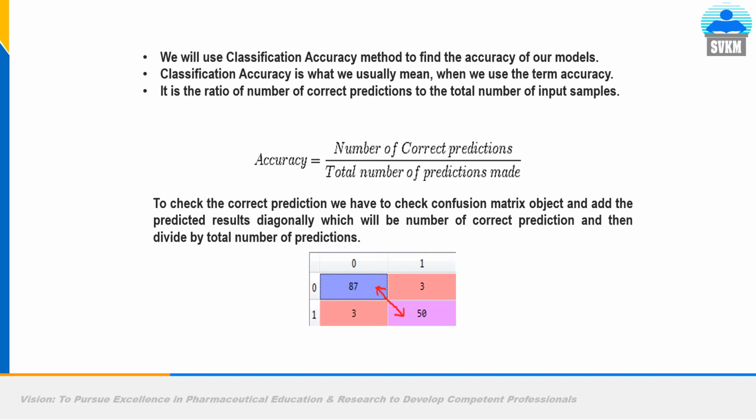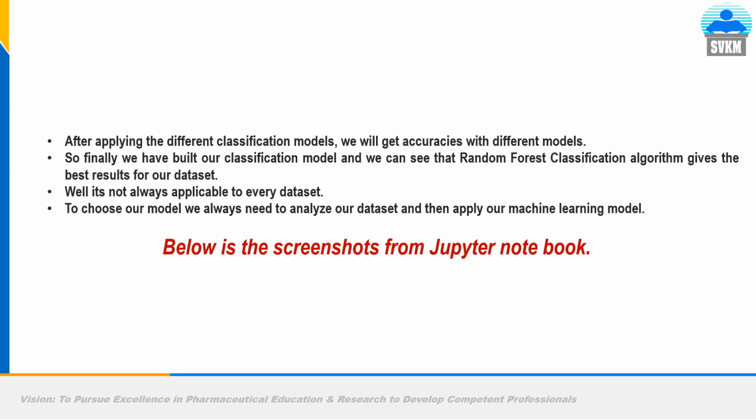So here we will add 87 and 50. These are the correct predictions. Then you will divide this sum by 87 plus 3 plus 3 plus 50, and multiply by 100. This will be our percentage accuracy of the model, right?